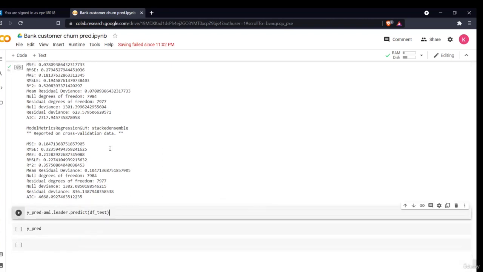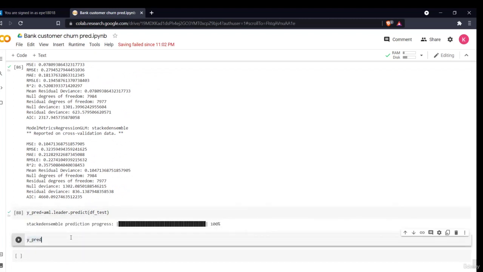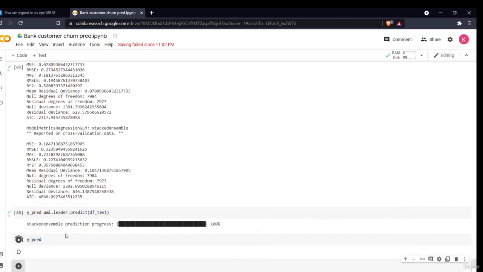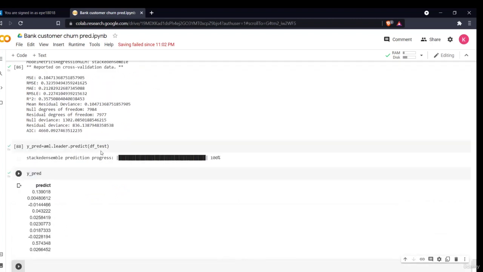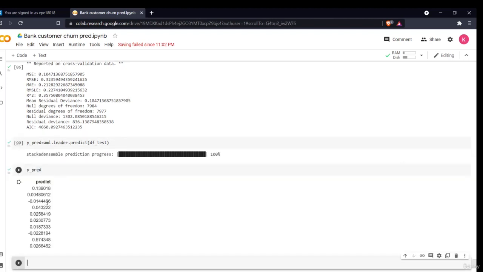Now I finally predict with that model. y_predict equals AML.leader.predict, using my test data. Now I'm seeing my predictions. Okay, so here are my predictions. These are in the form of probabilities. You can convert them into a 0 or 1 form, or you can directly deploy this model in order to check the accuracy.